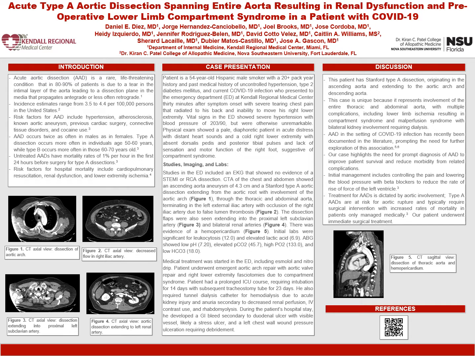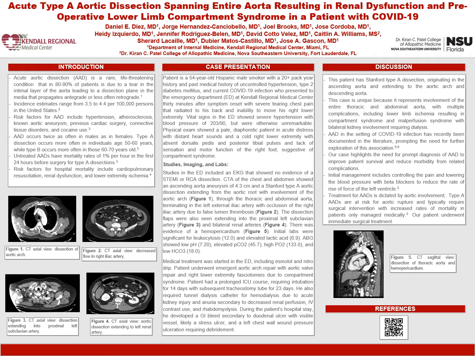Our patient was a 54-year-old Hispanic male smoker with a 20-plus pack year history and a past medical history of uncontrolled hypertension, type 2 diabetes mellitus, and current COVID-19 infection, who presented to the emergency department of our institution 30 minutes after symptom onset, complaining of severe tearing chest pain that radiated to his back and an inability to move his right lower extremity. Vital signs showed severe hypertension in the right upper extremity of 203 systolic over 90 diastolic, with a 20-point differential in the left upper extremity.